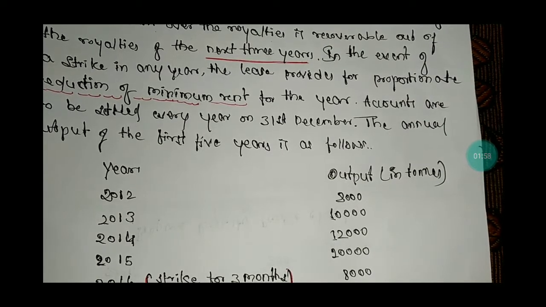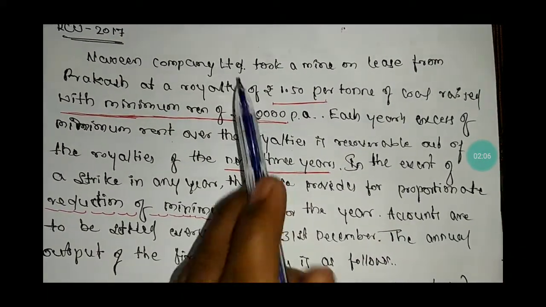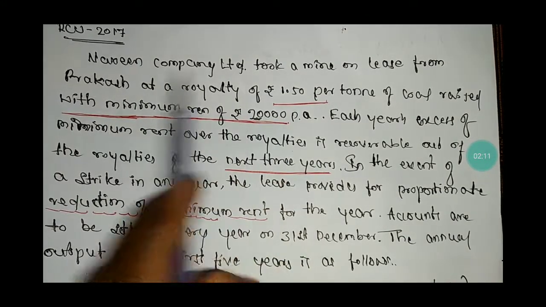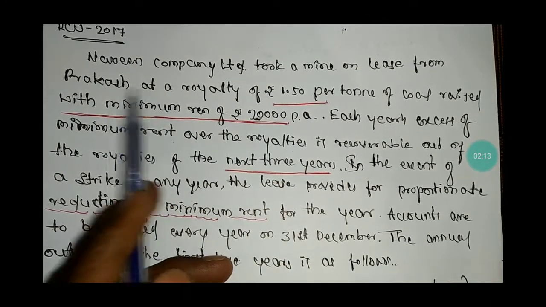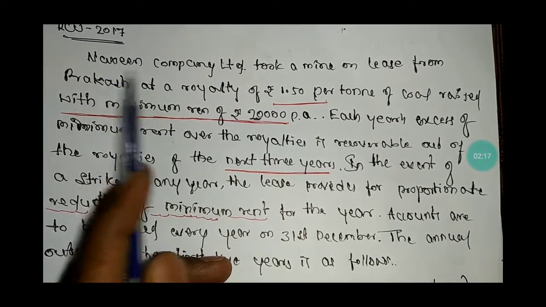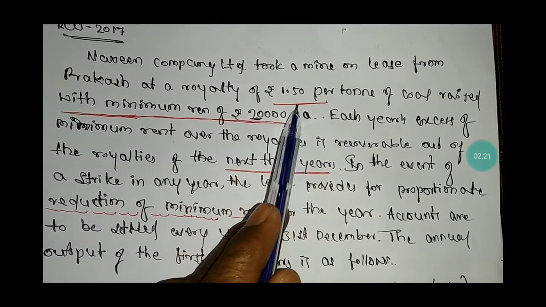It was asked for 15 marks, so today we will only prepare a royalty payable chart. Here, once again, go to the problem. The Navin company took a mine on lease from Prakash. Mr. Prakash is a lessor, and Mr. Navin is a lessee. So the royalty which is payable by Navin to Mr. Prakash is